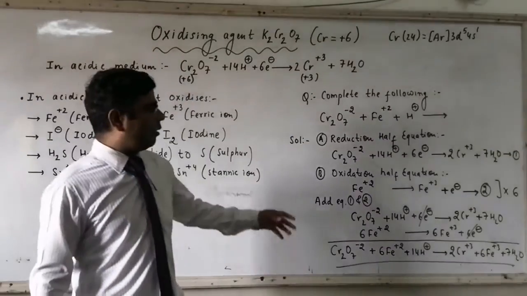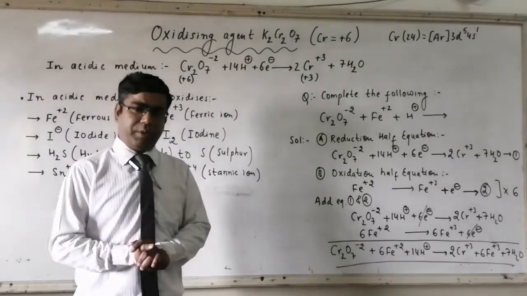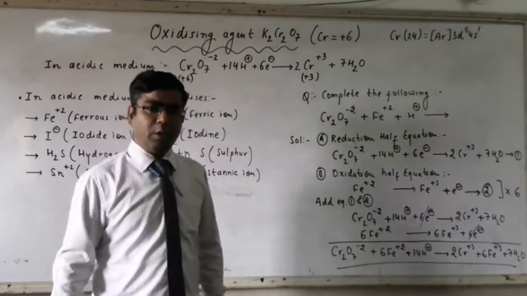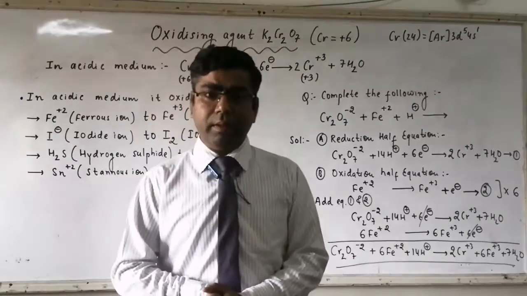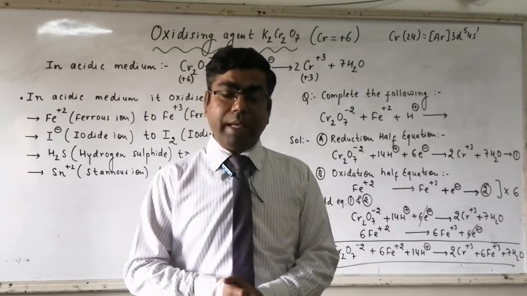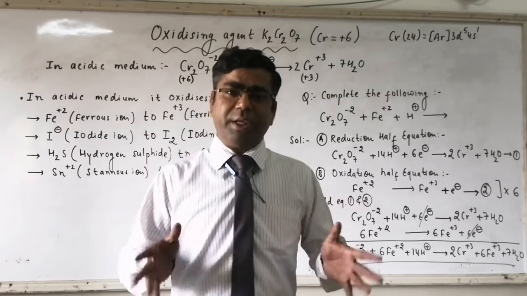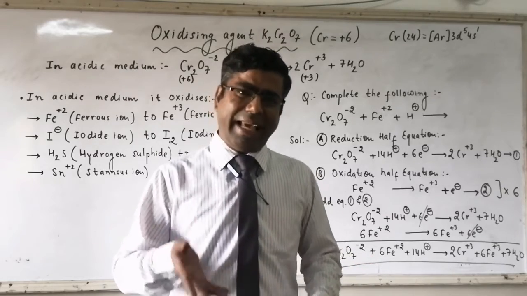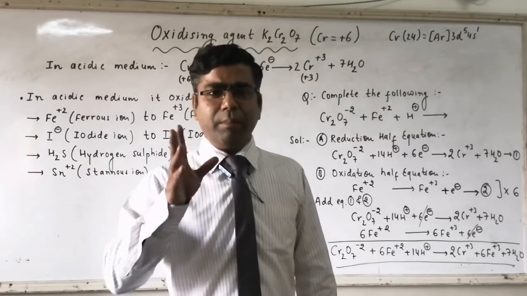Now let us see one redox reaction where potassium dichromate is used. In your board examination, you will be provided an incomplete chemical reaction, and there you will be told whether the reaction is taking place in acidic medium or neutral or weakly basic medium.